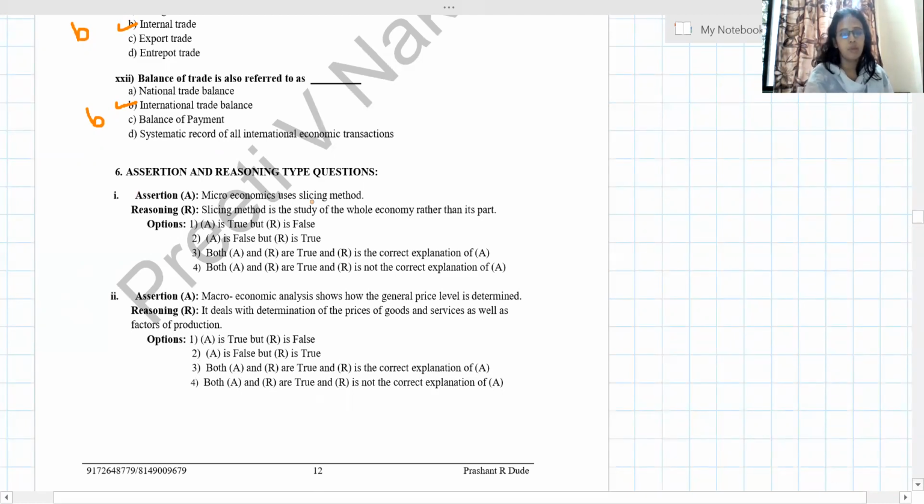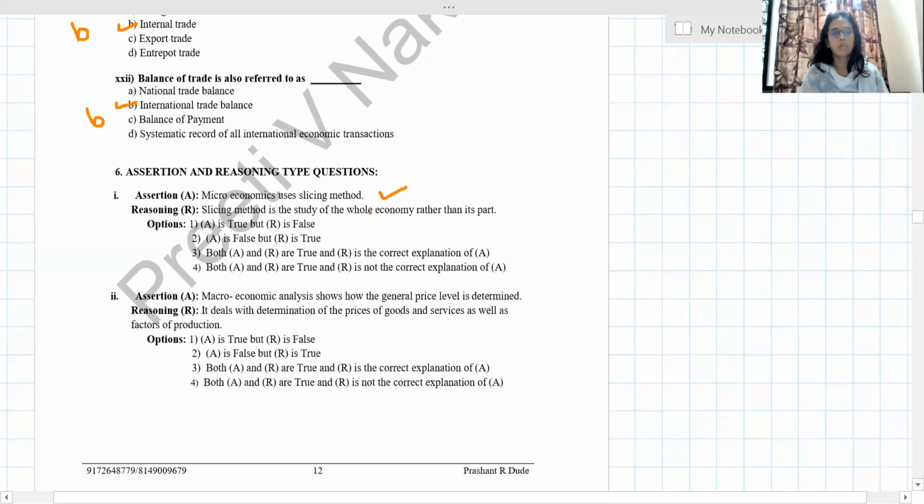Microeconomics uses the slicing method. We know this is correct, so this statement is true. Then the reasoning says the slicing method is the study of the whole economy rather than its parts. Just a second, the slicing method is not the study of the whole economy. Microeconomics uses the slicing method and macroeconomics uses the lumping method.